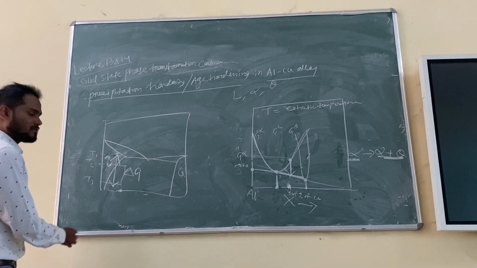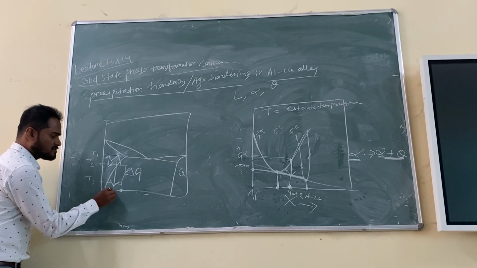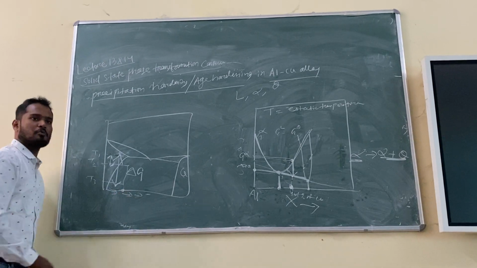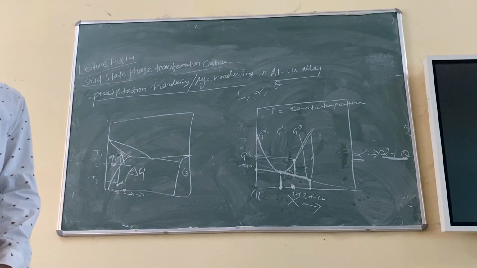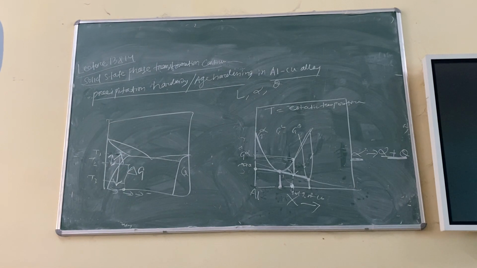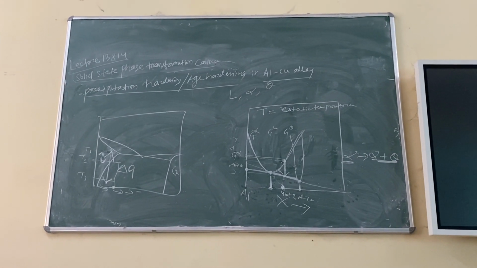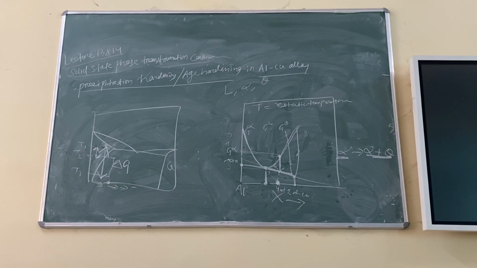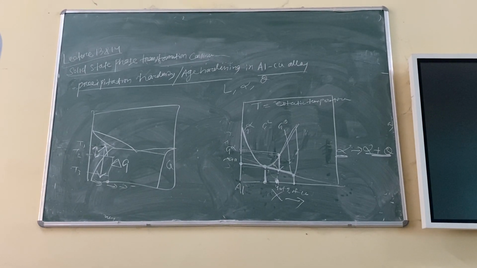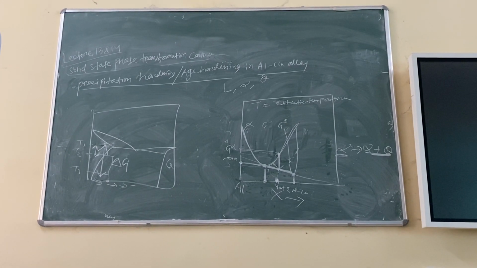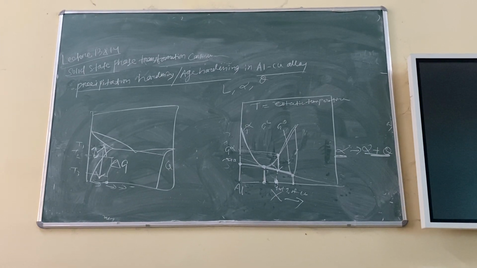And another part is, if you increase the composition, suppose I increase the composition to 6 weight%, then 7 weight%, what will happen? Precipitation will be more or less? Precipitation will be more. Very good. If you increase the composition, then precipitation will be more and more and more. That is another point you have to remember.